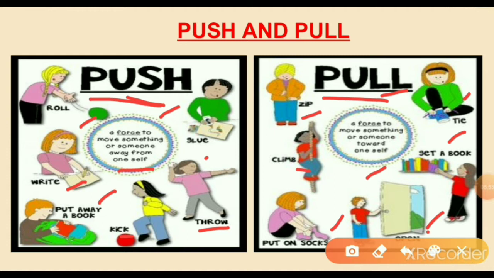So finally, what is force? Force is nothing but a push or pull on an object. Living and non-living things can apply this force.